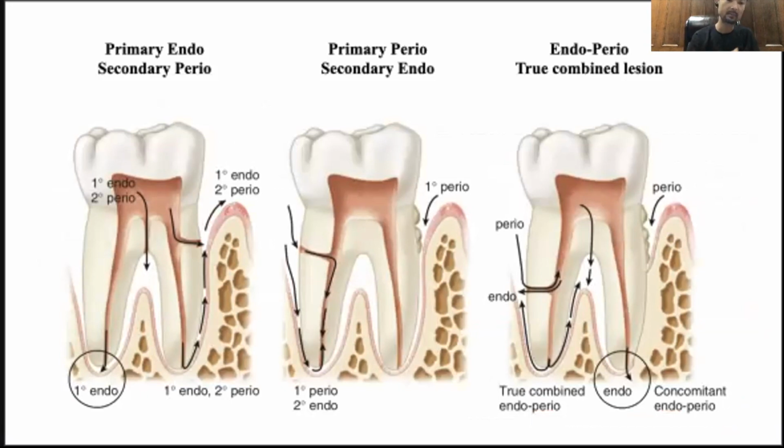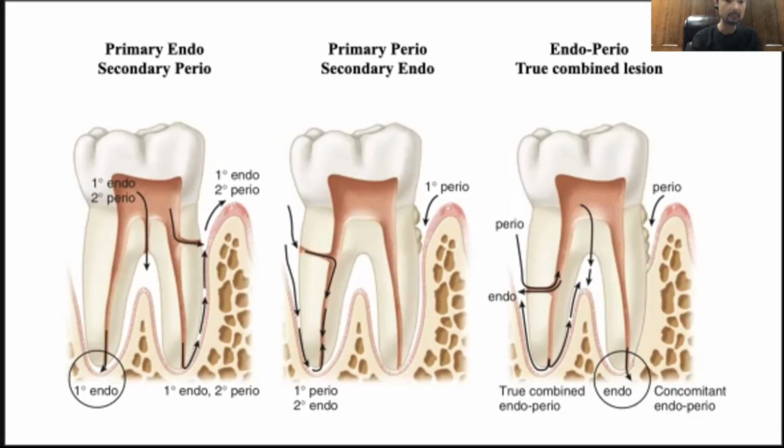Primary endo, secondary perio lesions develop from long-standing apical pathology, with expansion of the infection coronally along the periodontal ligament, destroying the adjacent bone until reaching the marginal periodontium. Clinically, pulp necrosis is expected, and periodontal attachment loss is noted. Periodontal probing depths are often narrow. Swelling or a sinus tract may appear more coronally located. Radiographically, bony destruction is often visible from the alveolar crest to the apical region.